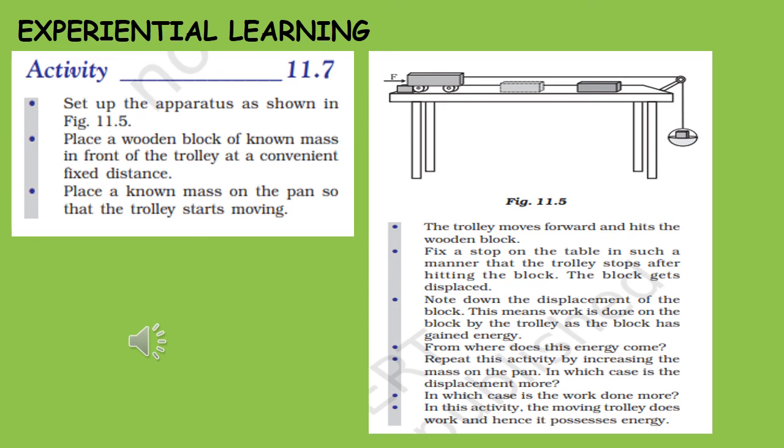This activity is repeated by increasing the mass of the pan. Now you observe and tell me in which case the displacement will be more and in which case the work done will be more. So in this activity the moving trolley does some work and hence it possesses some kind of energy.